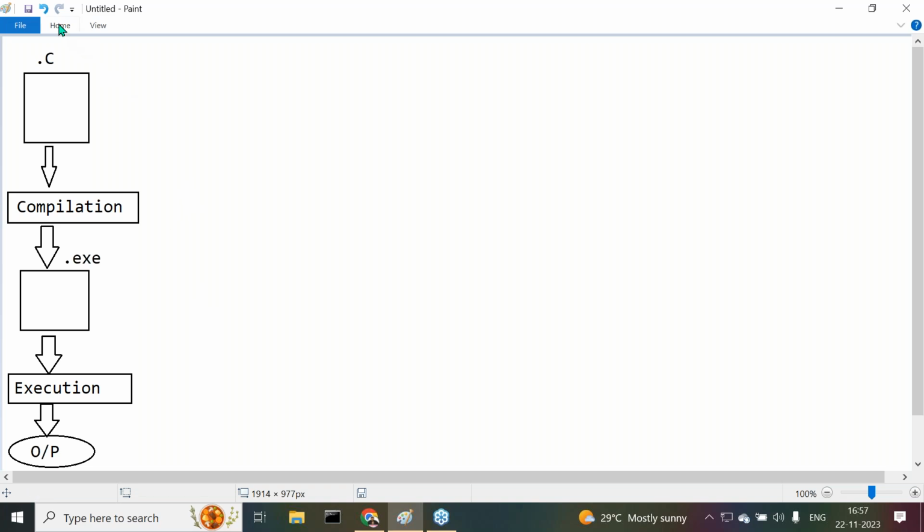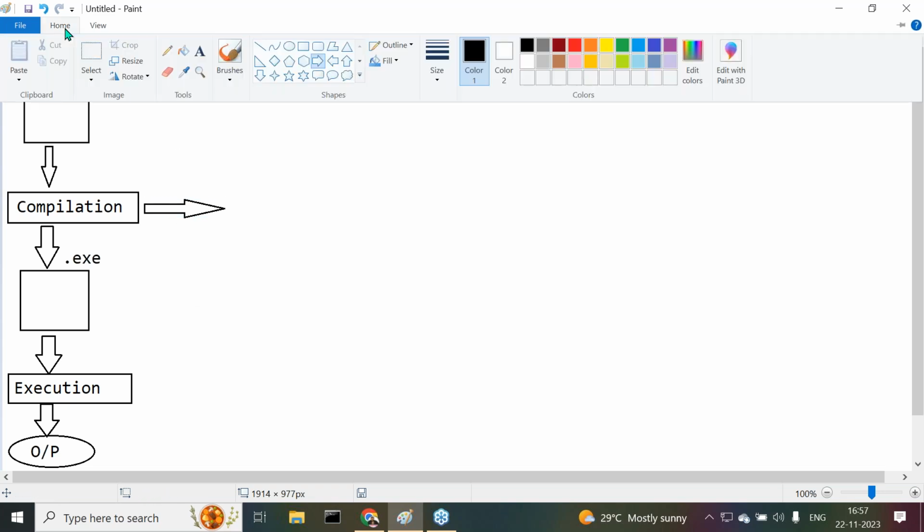Now observe carefully. Compilation, if you observe this, in general we thought compilation is a process that could be performed by the compiler. No, this is not right. The total compilation is performed by 4 machines. What are the 4 machines now?